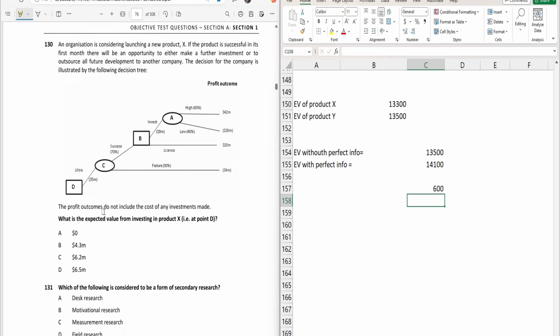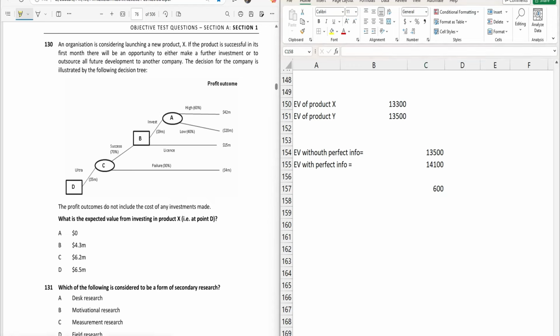Okay, now the question, number 130, is asking for the expected value from investing in the product X, that is at the point D. So the question is: an organization is considering launching a new product X. If the product is successful in its first month, there will be an opportunity to either make a further investment or to outsource all future development to another company. This decision for the company is illustrated by the following decision tree.